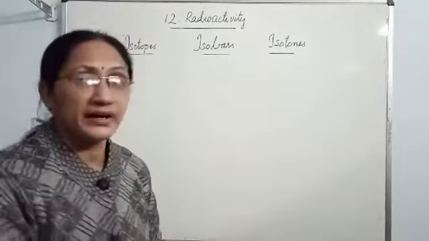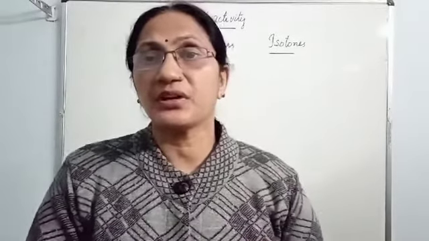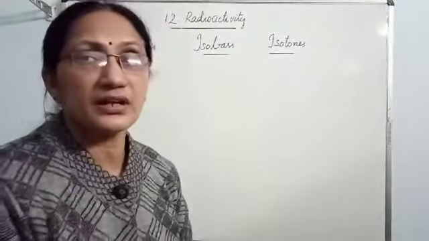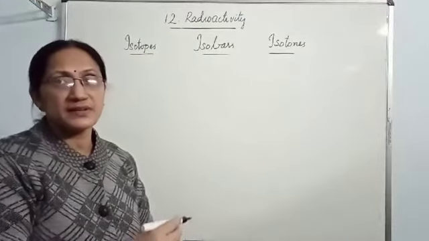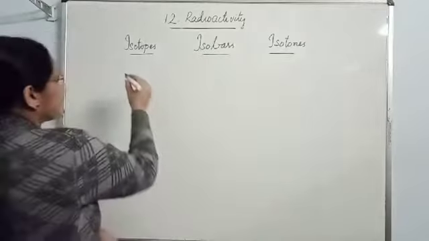Examples are: hydrogen has 3 isotopes. Protium, deuterium and tritium are the 3 isotopes and their symbols are 1H1, 1H2, 1H3.